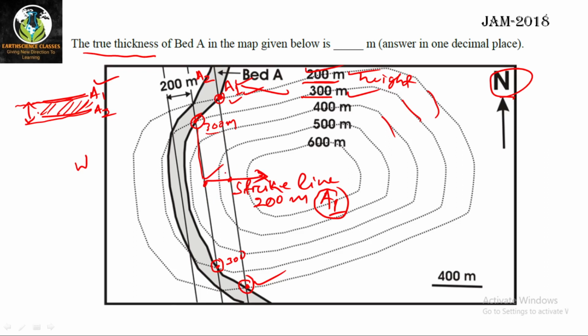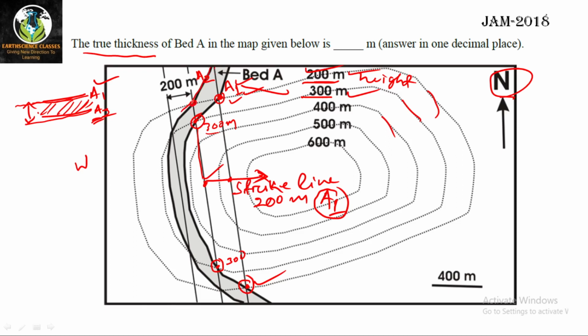I am just telling how to use the map, because you can solve this question, but in the next examination this question will not come. So it is better to know the concepts than to know only the answer. Okay. So this is dipping east. Now I have talked about the A1 contact. Now if I talk about the A2 contact, the second contact, you can see the A2 contact is here. This is the A2 contact, right?